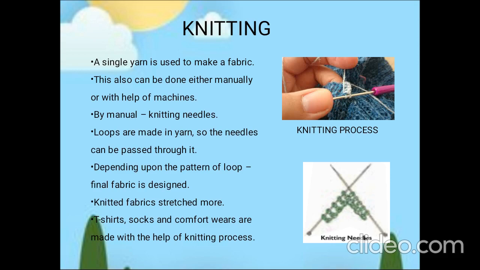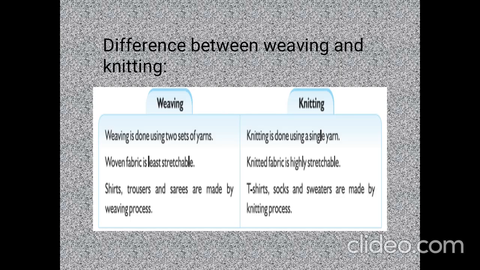Children, could you understand? Very good. So coming to the difference between weaving and knitting. Weaving is done using two sets of yarns. Knitting is done using a single yarn. Woven fabric is least stretchable, that is, it cannot be stretched easily.